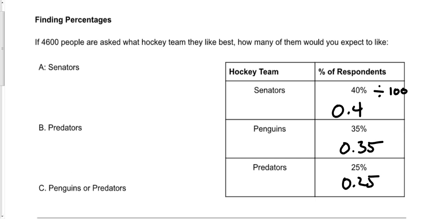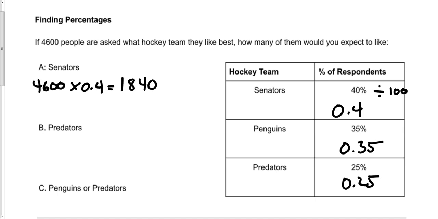If I want to figure out the number of people that like the Ottawa Senators, I know that I've got 4,600 people to start with, and 40% of them like the Ottawa Senators. So I actually have to multiply by that percentage as a decimal, in this case 0.4. So 4,600 times 0.4. Out of those 4,600 people, 1,840 of them like the Ottawa Senators.